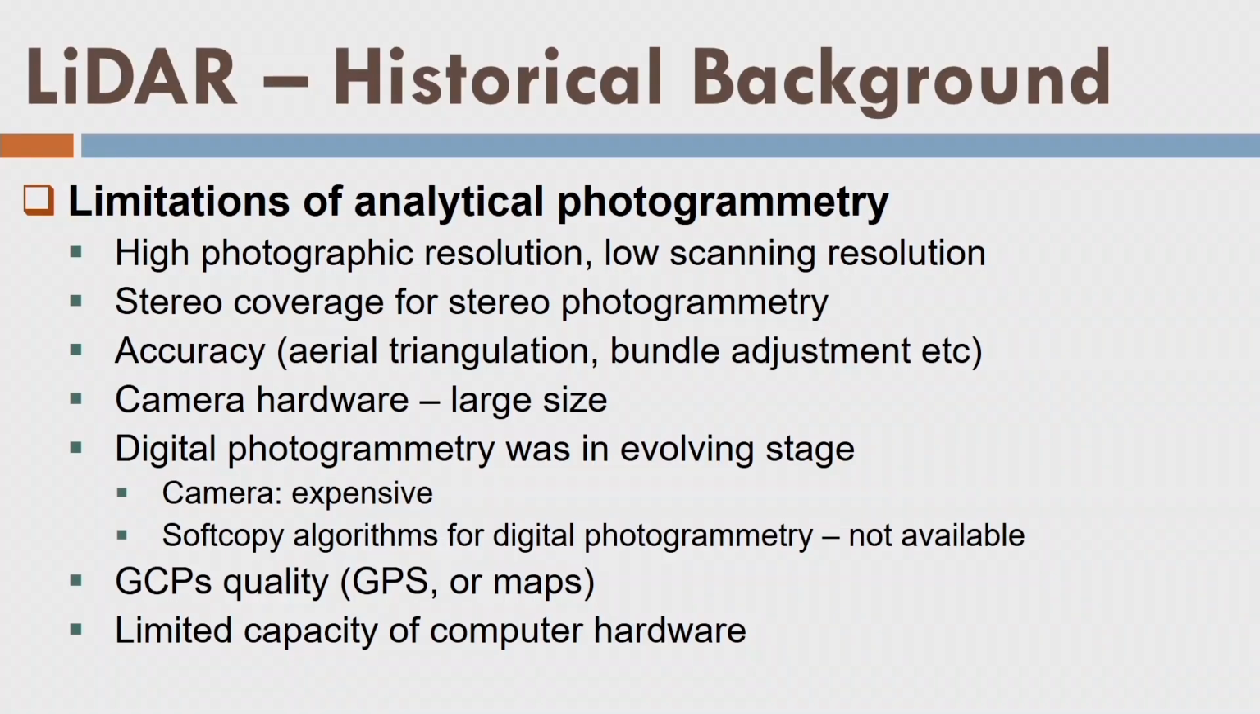So, let me give you a historical perspective on why LIDAR has emerged as a new and alternative technology to existing technologies like photogrammetry or radar. In the 1990s, when analytical photogrammetry was at its peak, it was still facing some limitations. The first limitation was related to high photographic resolution. That means the photographs were acquired at very high resolution, 150 lines per millimeter or 250 lines per millimeter.